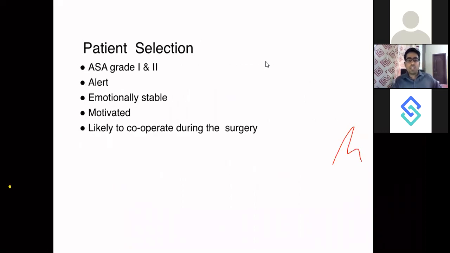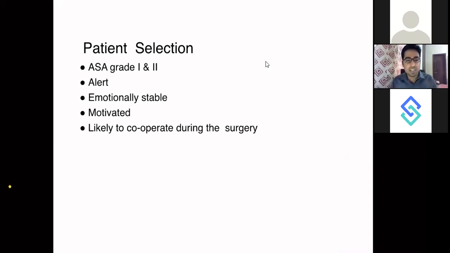Now, how would you select a patient? What kind of patient is actually good for and fit for an awake brain surgery? You cannot take a child for awake brain surgery. He will cry and he will never listen to your commands. You will never be able to understand if he is having a deficit or he is just crying and afraid.